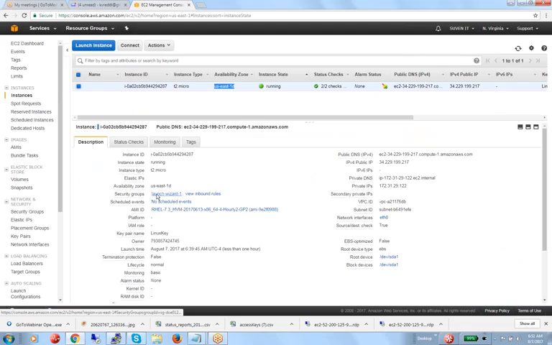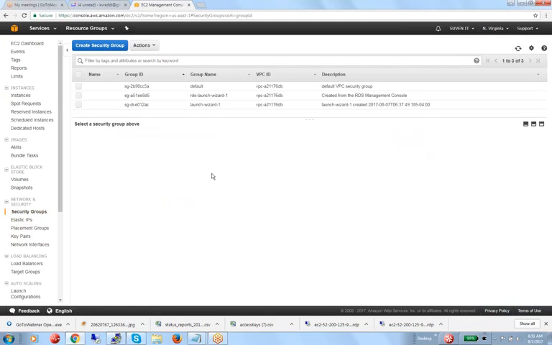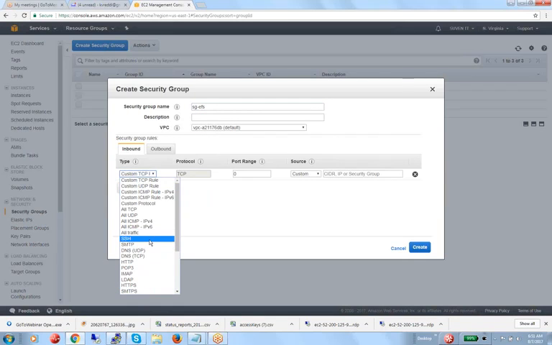The same security group we need to keep, or you can create a separate security group and assign the NFS to allow. So you can create one security group, my ESG-EFS, and add a rule for the NFS port number.